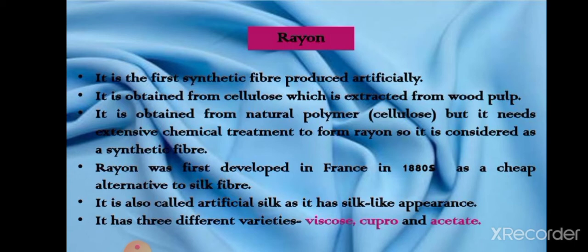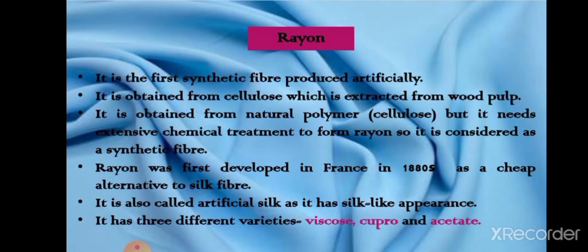That is why it is natural as well as synthetic, or we can say it is not completely natural and it is not completely synthetic. That is why this type of fiber, where we take the raw material from natural sources and then chemically treat it to make fibers, is called a semi-synthetic fiber.